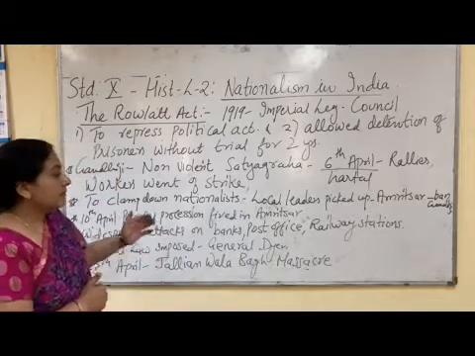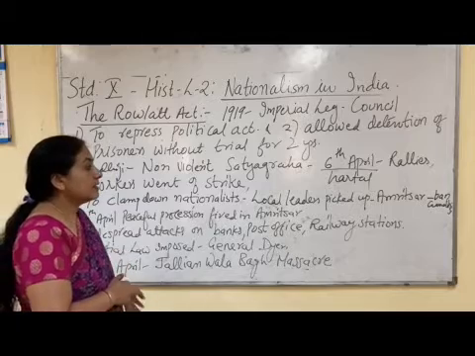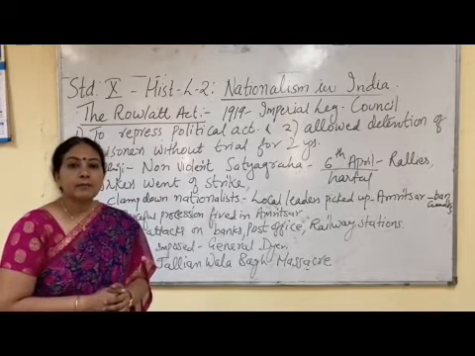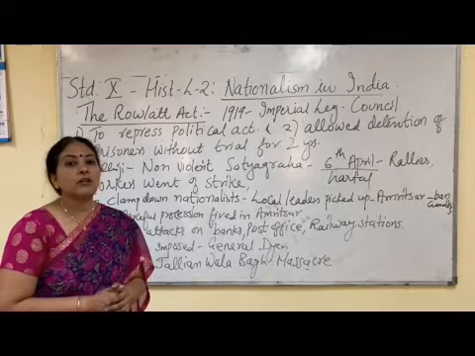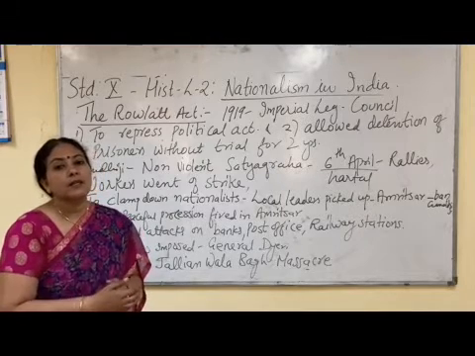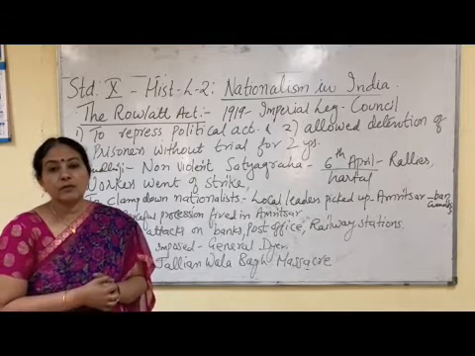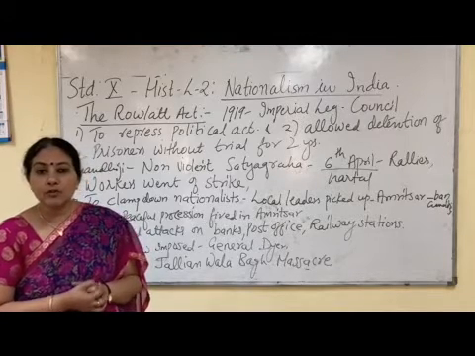Now there is a place called Jallianwala Bagh in Amritsar, and it is said that the people living near Jallianwala Bagh did not come to know about the martial law being imposed.